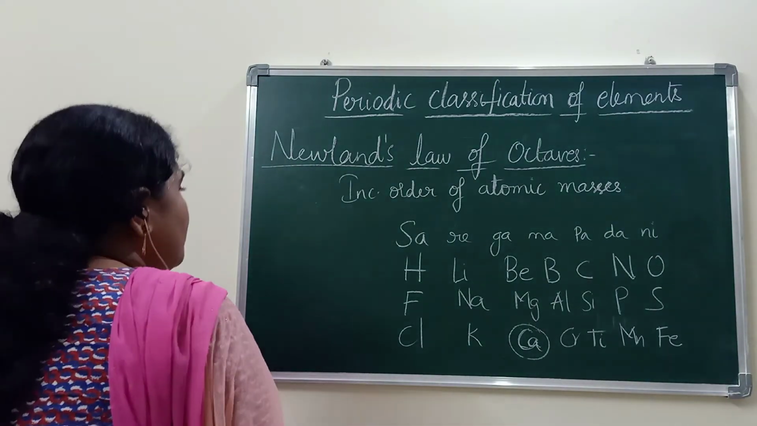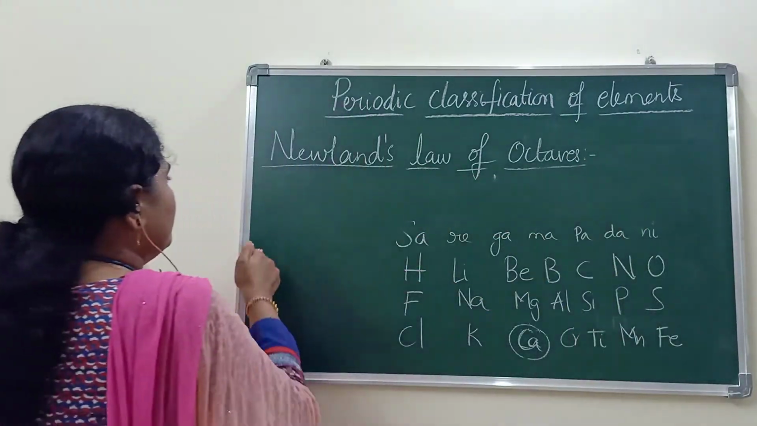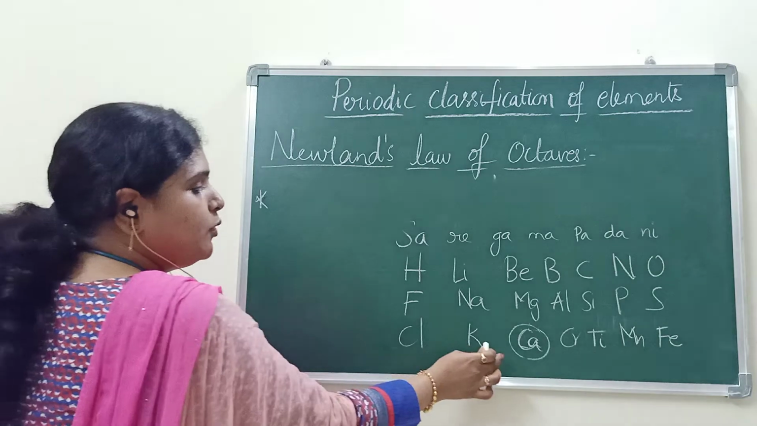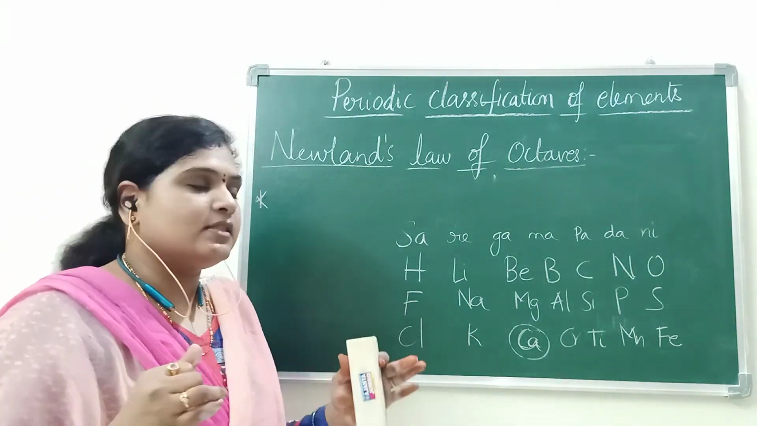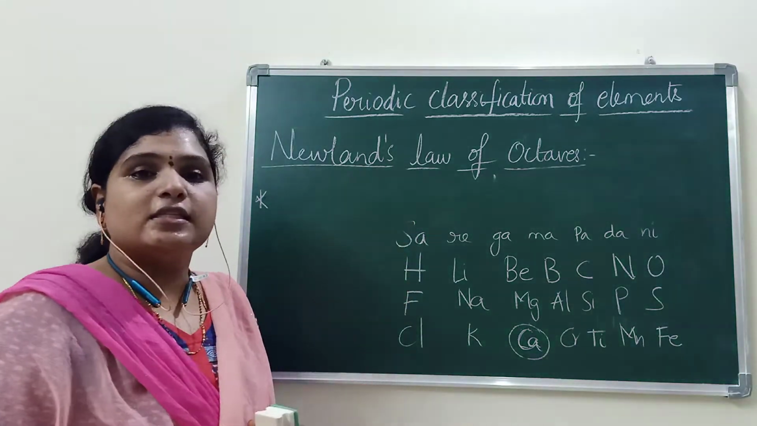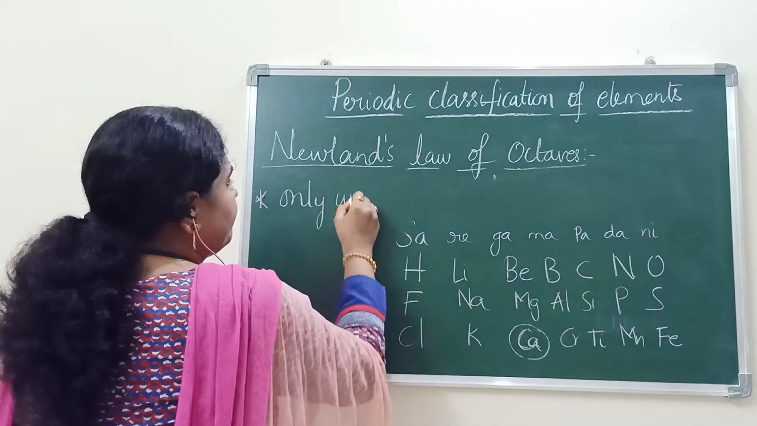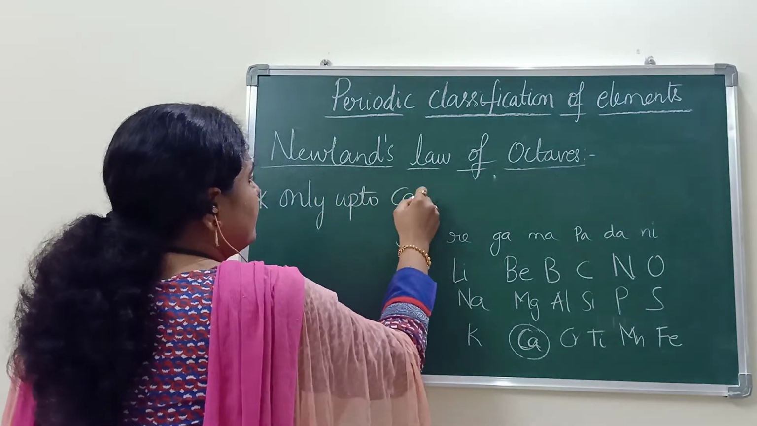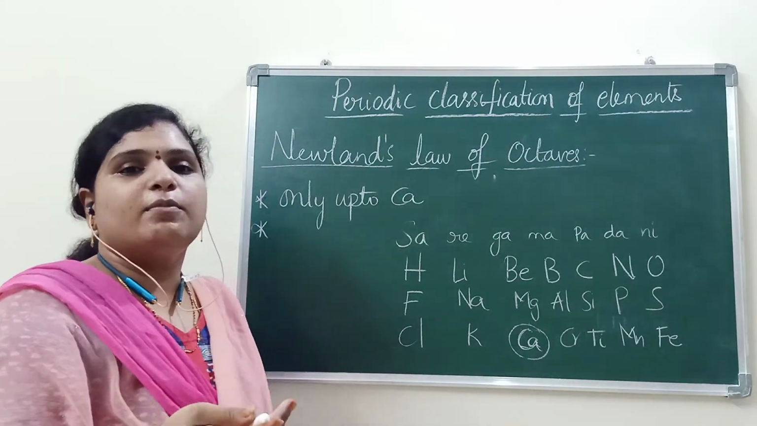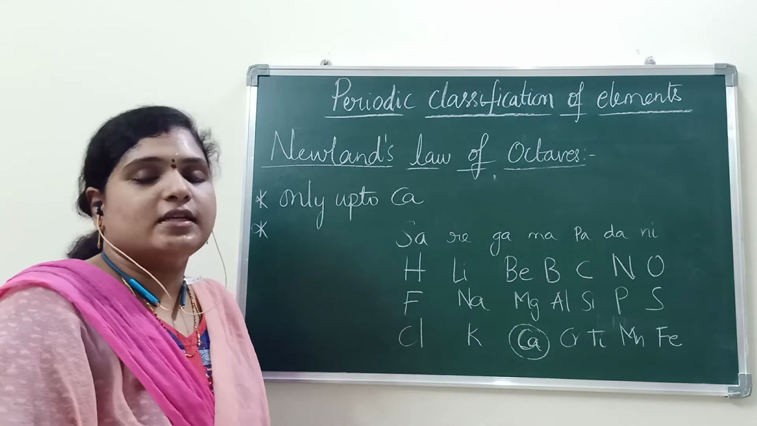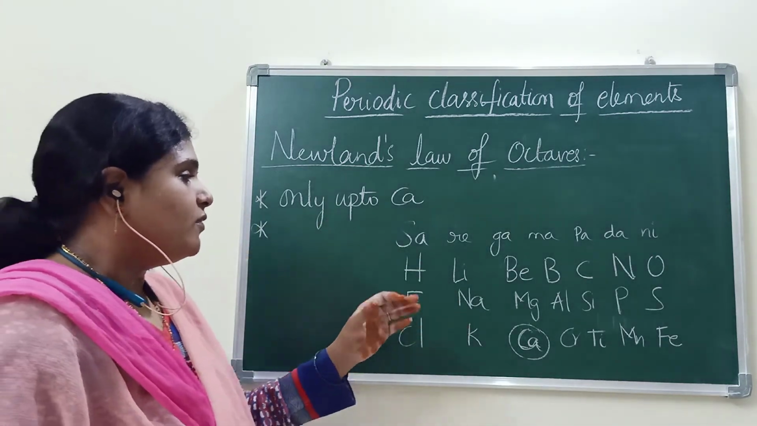What is the first drawback we can write? Only up to calcium. That means the elements having low atomic masses are only satisfying this law of octaves. Then later on, if we take the eighth element, the properties are not similar. And next one, dissimilar elements.